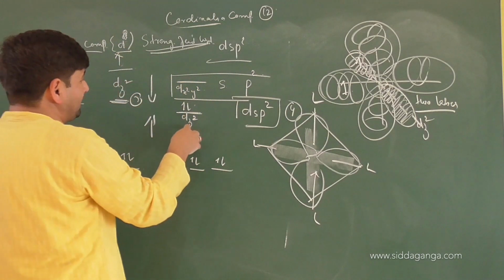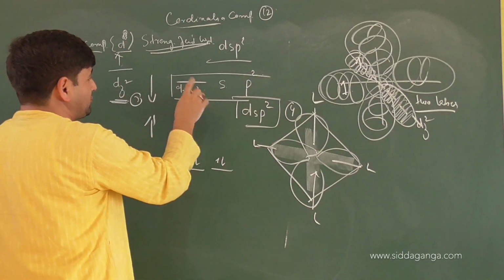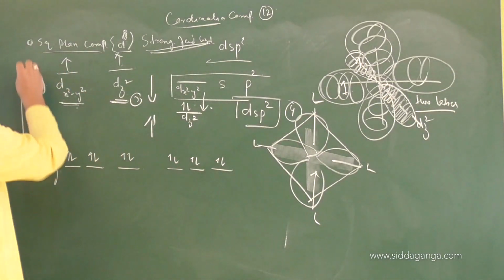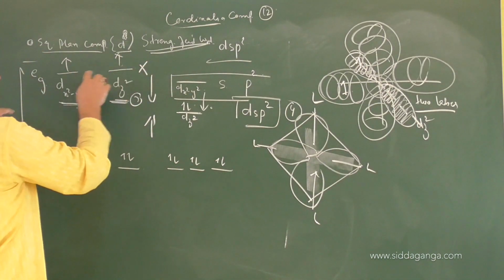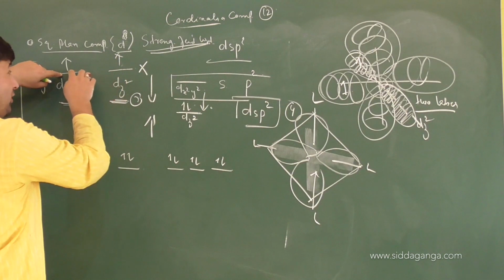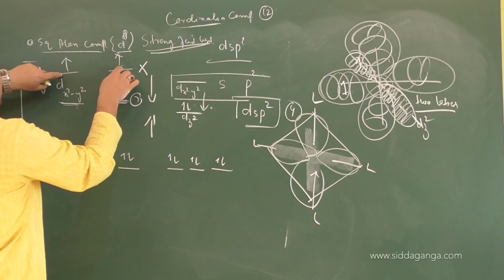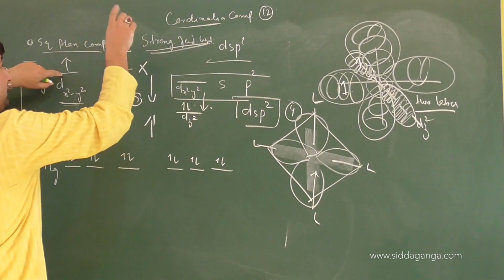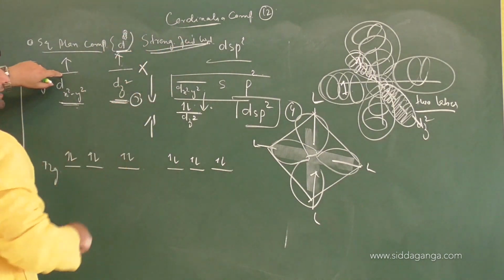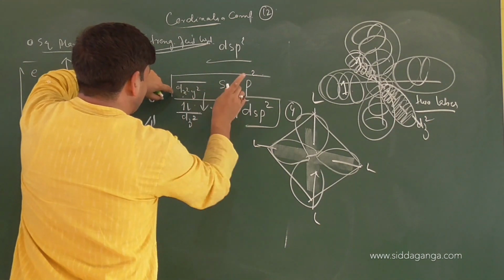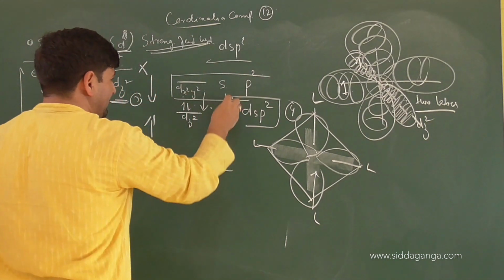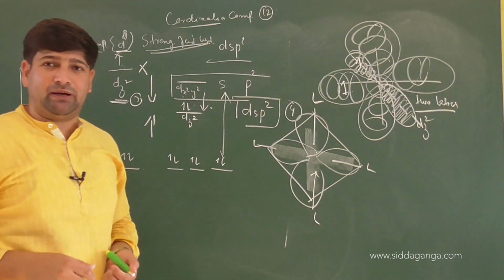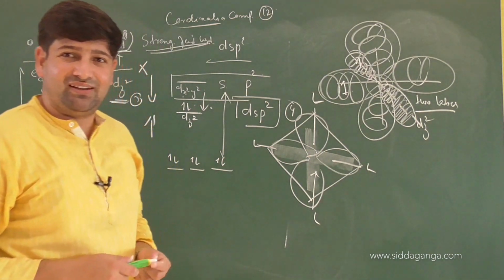So the electron has come to dz square, dx square y square is free now. So has pairing occurred or not? If you keep the diagram like this, there is no question of pairing, because pairing cannot occur between orbitals of the same energy. Here orbitals of different energy are possible, and that is only possible when the interaction between ligands and central atom varies. So dx square y square will get freed. As a result of that, this will be the splitting pattern. I can further make one more splitting pattern out of it. Want to see that?